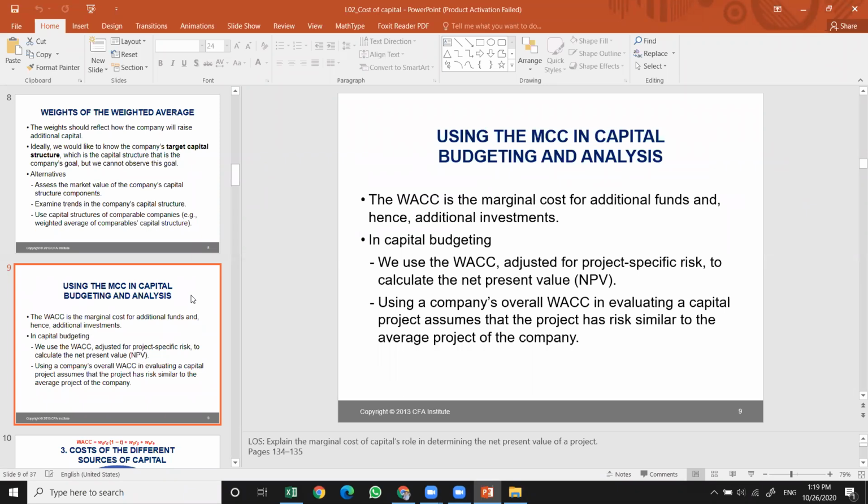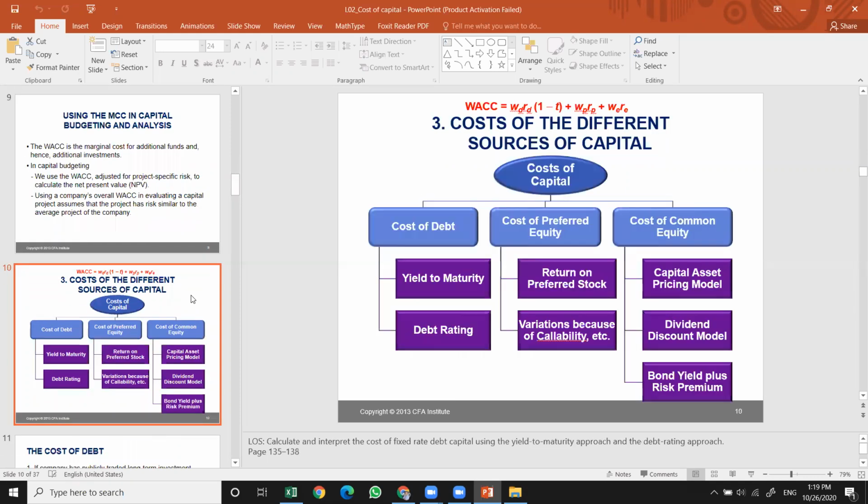So the weighted average cost of capital is the marginal cost for additional funds, therefore additional investment. In capital budgeting, we use the weighted average cost of capital, adjusted for project-specific risk, to calculate the net present value. Using the company's overall weighted average cost of capital in evaluating a capital project helps us assume that the project has similar risk to the average project of the company itself. So given this formulation, we look at the cost of the different sources of capital.